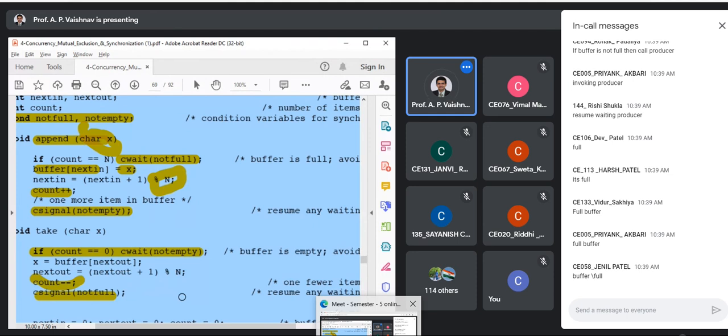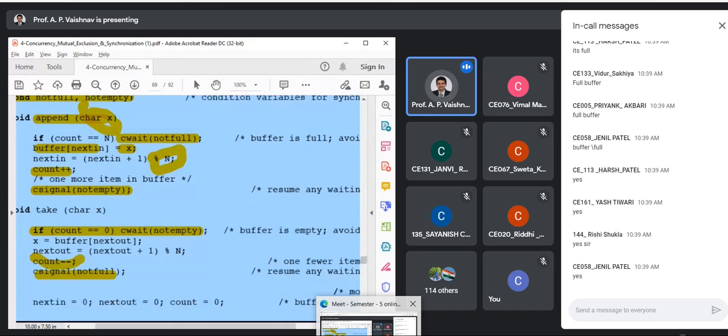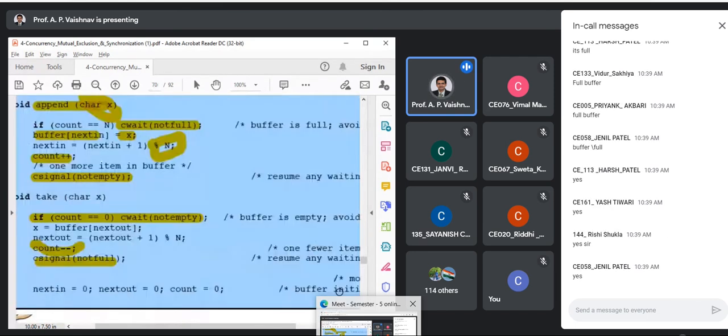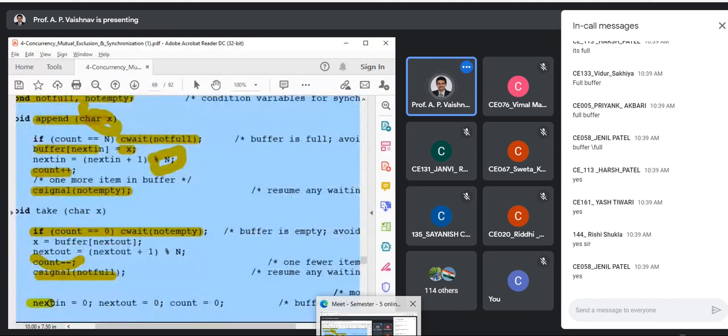Understood the solution? It is just like a C program. Just imagine this like a C program. And then comes what? Initialization. Okay, sorry, I've switched one more slide. See, next in is initialized to 0, next out is 0, count is 0 initially. And remember, where are we initializing the variables again?